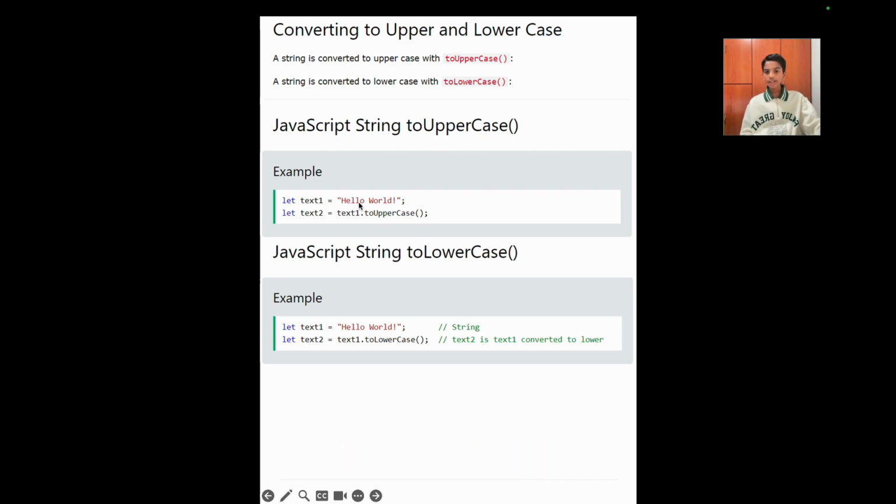So as you can see over here, JavaScript string to uppercase. As you can see in this example, we have declared a variable called text1 and we have assigned it the value of hello world. And then we have declared another variable called text2 and we have given it the value of text1, but then we are using the toUpperCase method to uppercase the value of text1. So let's see what will happen in Visual Studio Code.